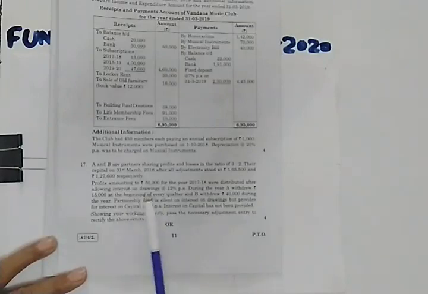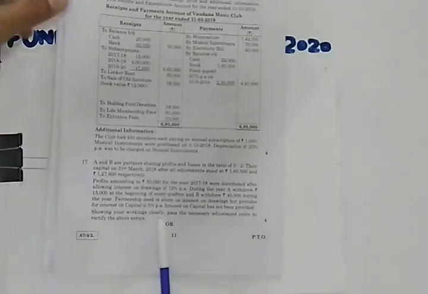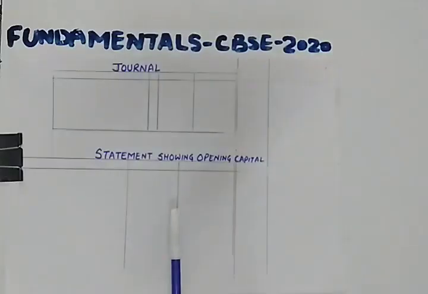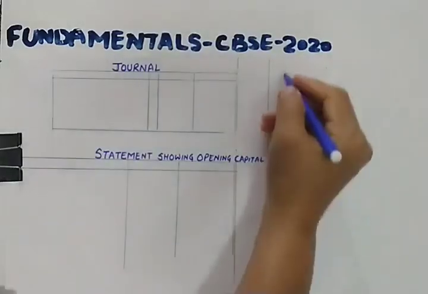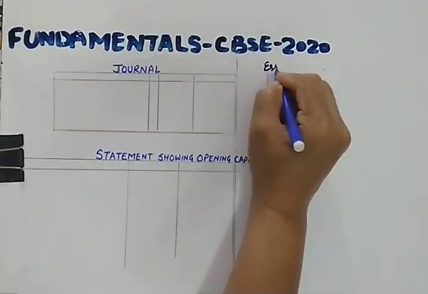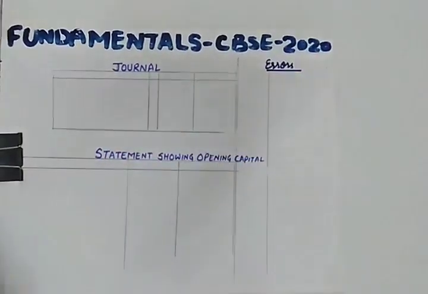I repeat this line. The partnership deed is silent on interest on drawings but provides for interest on capital at the rate of 5%. Then interest on capital has not been provided, and you are required to show your working clearly and pass the necessary adjustment entry to rectify the above error. So this is a numerical from past adjustment. So what are the errors committed in this particular numerical? Let us write here. Two types of errors which are committed here are